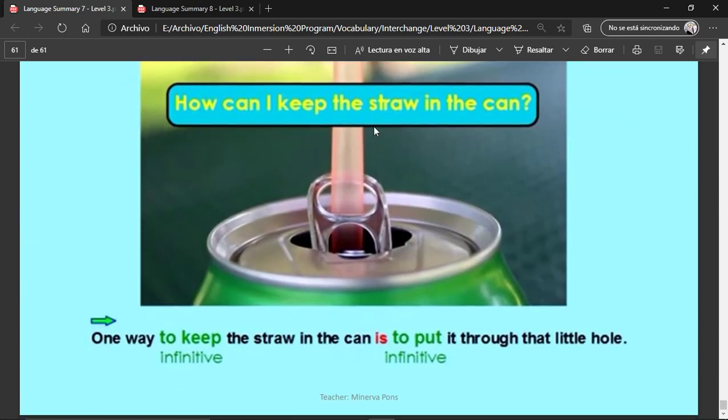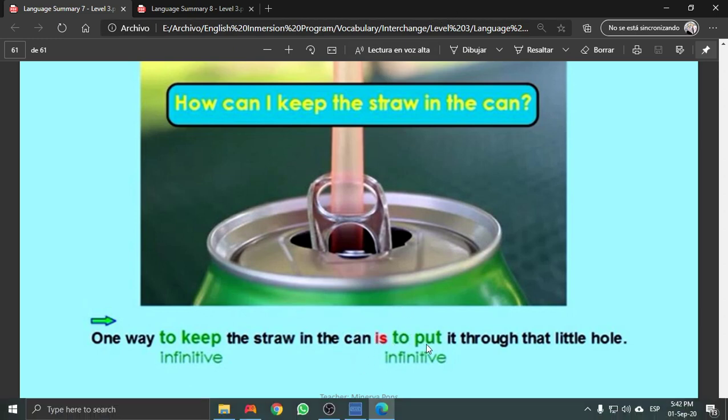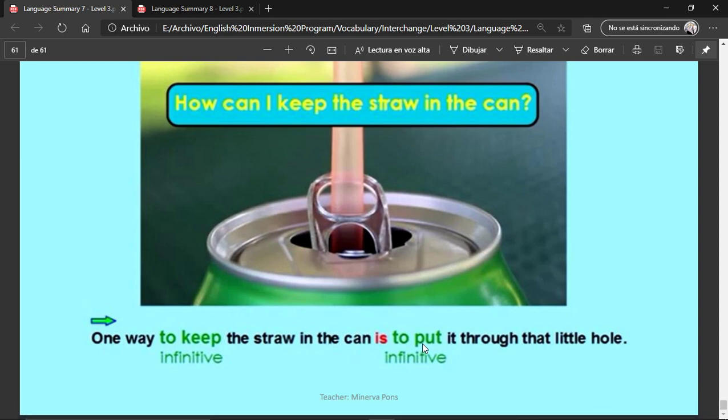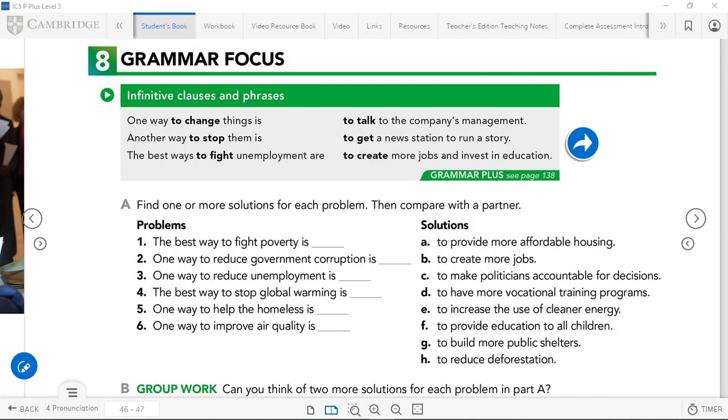Okay? How can I keep the straw in the can? One way to keep the straw in the can is to put it through that little hole. Okay? You see, this is actually quite easy. It's just basically using the infinitive 2 times. But before the second time, when we start saying how to do the thing, you need to use the verb be, depending on if it's singular or plural. Okay? Very good. I hope that you understand this, and I know you do. You're really intelligent.